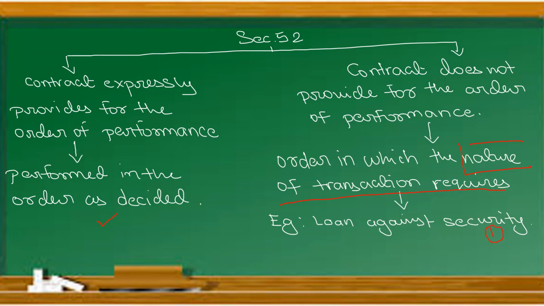So what is the first act that has to be done? I have to give them the security. That has to be performed first. Then they will give me what? Loan. This is nothing but the nature of the transaction required. So giving of the security has to be performed first, and then disbursement of the loan amount. Clear? That is given under section 52.